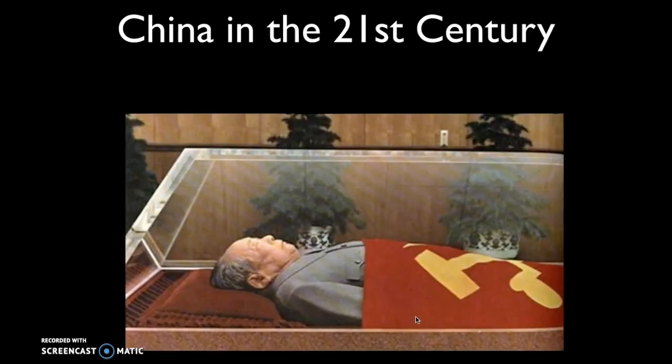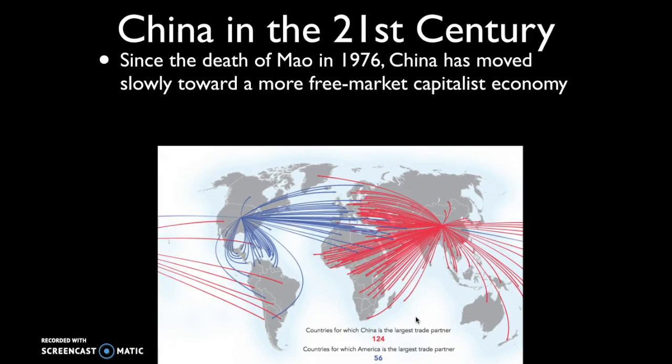Mao dies in 1976, and following his death, we see this dramatic shift in the Chinese economy. So Mao was attempting to achieve the goals of a more equitable society by nationalizing the means of production. But following his death in 1976, China takes a different tack. So they move in the direction of a more free market capitalist economy. They give up that dream or vision of creating a communist society, despite the fact that China still is communist because there's only one political party, and that's the Chinese Communist Party.